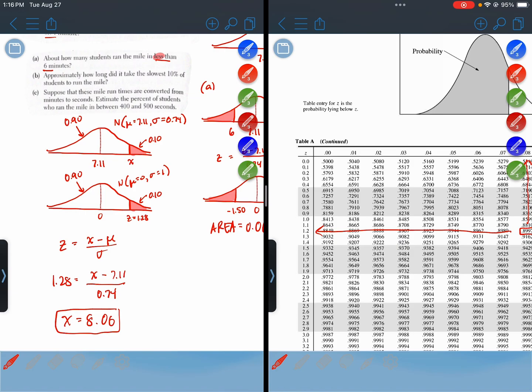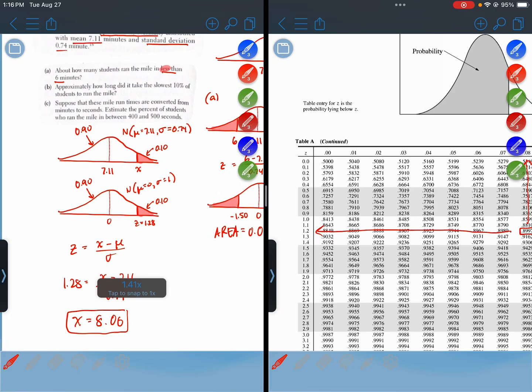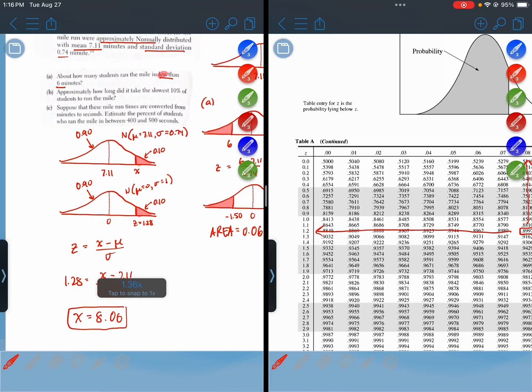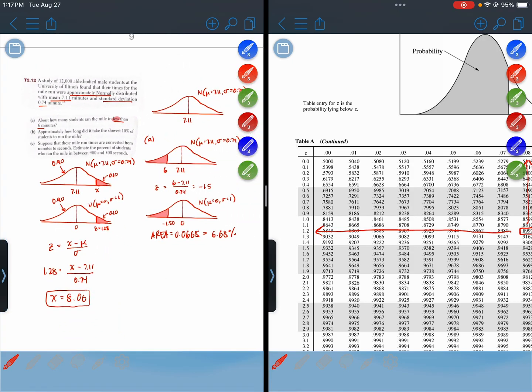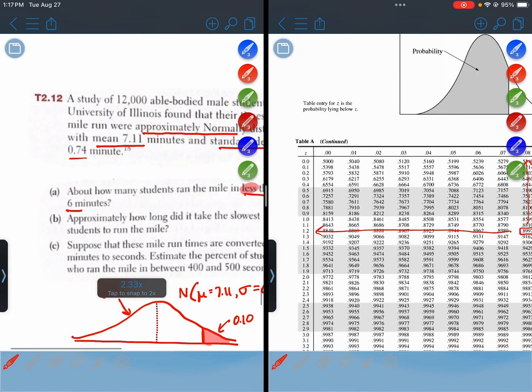Suppose that these mile run times are converted from minutes to seconds. Estimate the percent of students who ran the mile in between 400 and 500 seconds. So this is a conversion question. I guess we should probably convert the original mean and standard deviation into seconds.